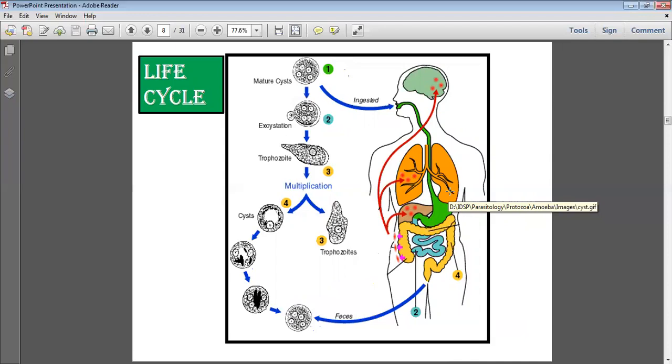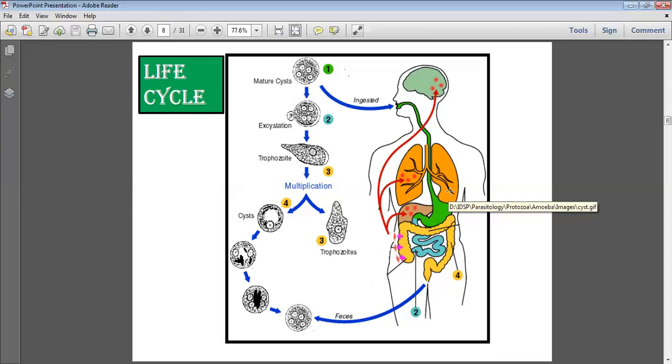The first stage: the quadrinucleated cyst is the only infective form. The trophozoite and uninucleated cyst are non-infective. The quadrinucleated cyst may contaminate food and water. So many things we ingest raw, like nimbu sharbat, salad, so many things, through contamination of food and water. Maybe the housefly, a mechanical vector, transmits the fecal material to the food and also acts as a vector to transmit the infection. Whatever the mode of transmission, ingestion is the route.